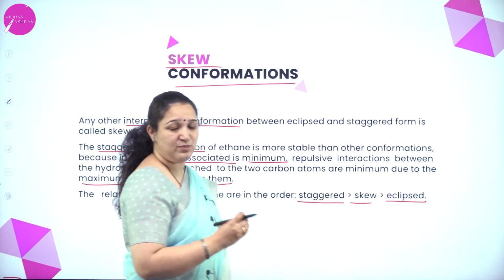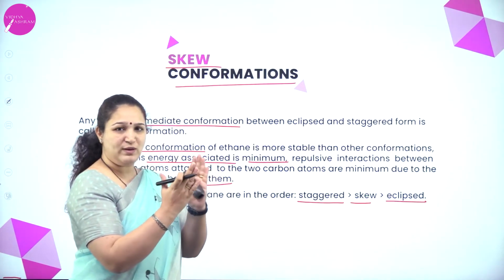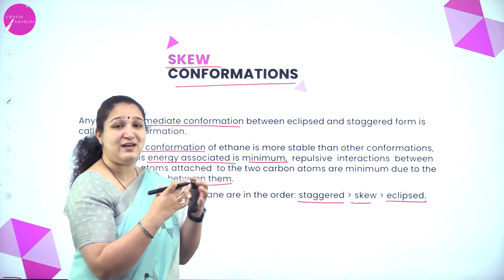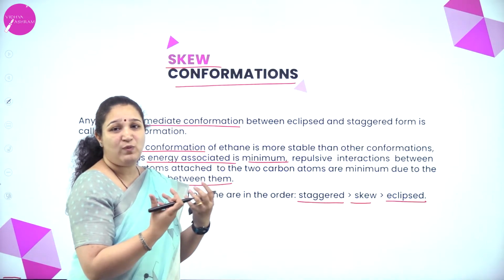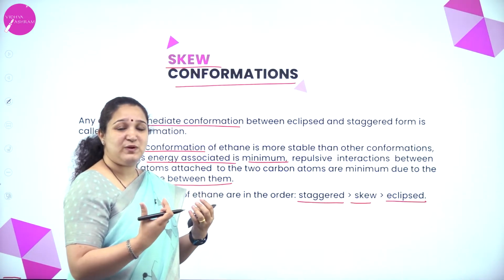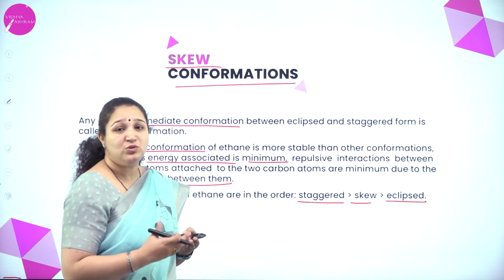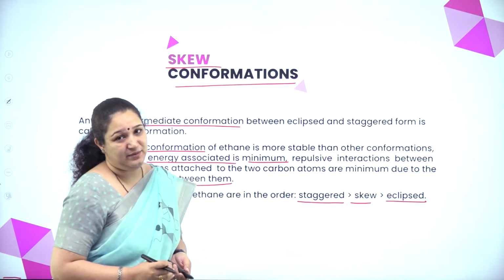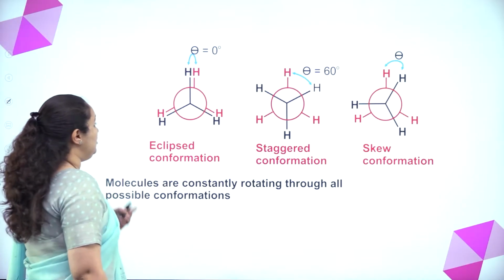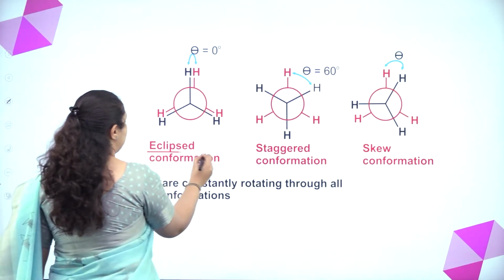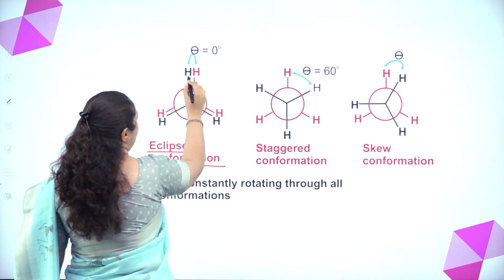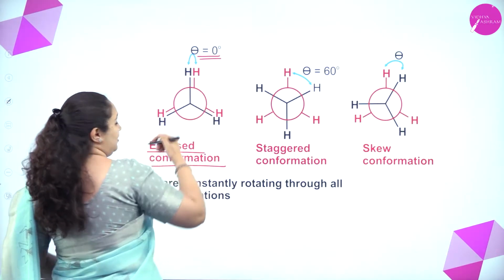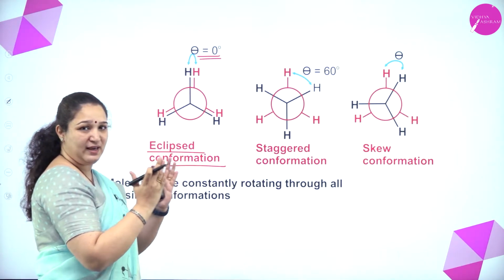Eclipsed is least stable because they are just lying one behind the other. The electron clouds of both hydrogen atoms can repel one another. Also the distance between them is minimum, due to which they have very less stability. So here you can see the eclipsed conformation, where the hydrogens are very close to one another and the angle is 0. That is, they are just one behind the other.